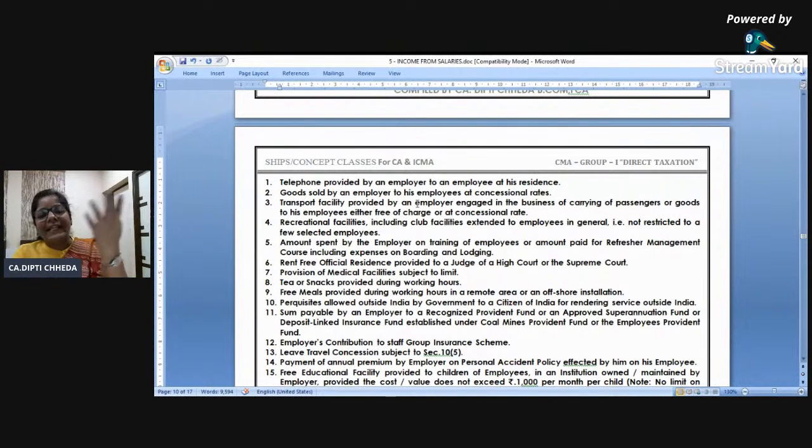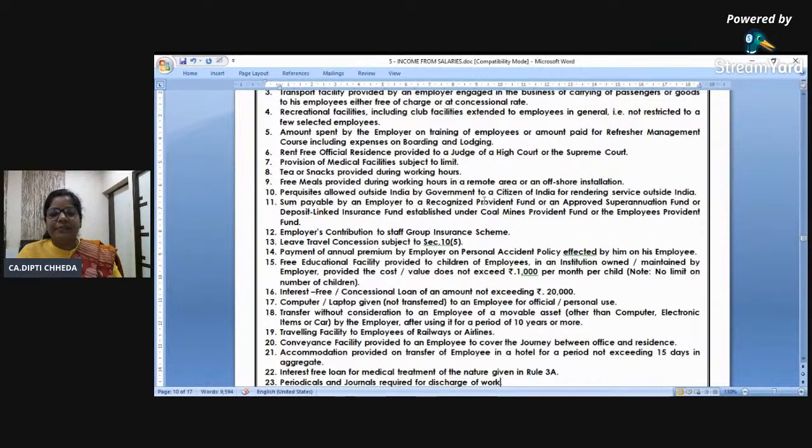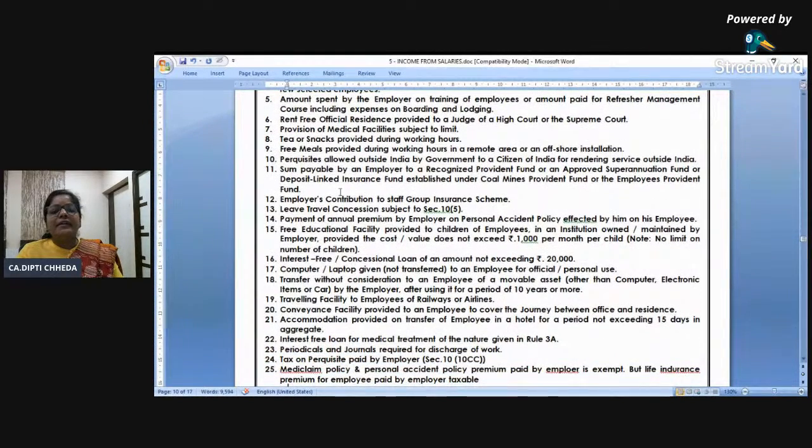मोबाइल की शॉप है तो मोबाइल ही आपको कॉस्ट टू कॉस्ट दे दिए. Then training of the employees, recreation, tea, coffee to the staff, free meals provided to offshore stations. पे जो काम करते हैं ना, there are people who are working in the refineries in the deep Arabian Sea, so all food and everything is taken care of by the company, so that is definitely exempt.